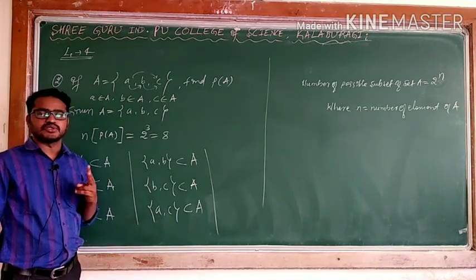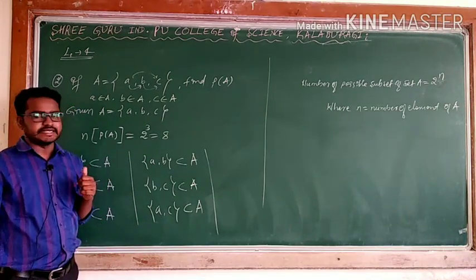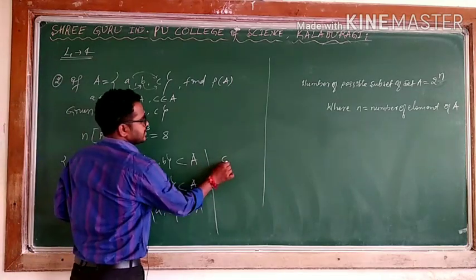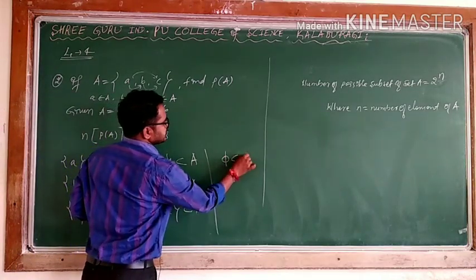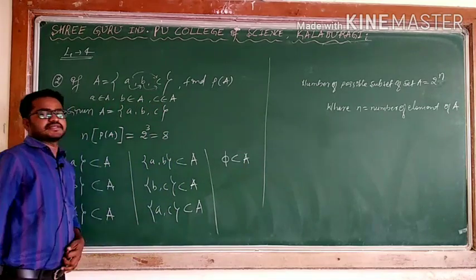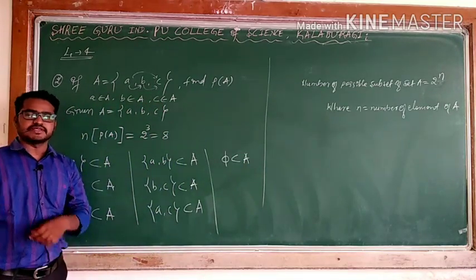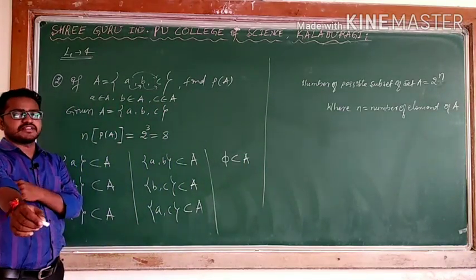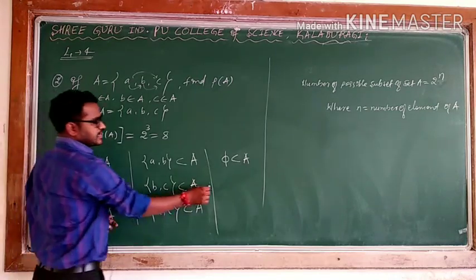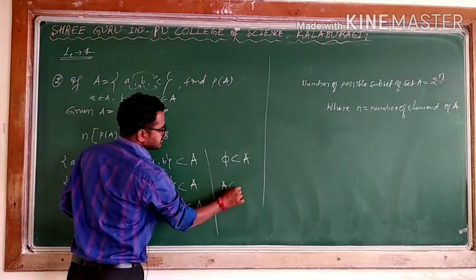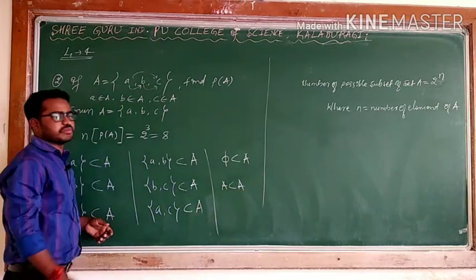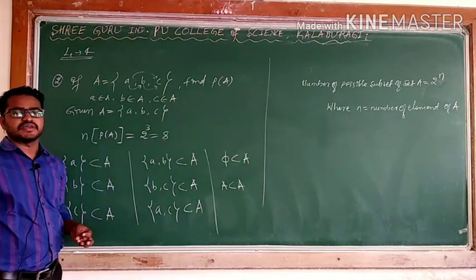Still I need 2 more because we are saying the total is 8. So the empty set is a subset of every set. As I said in the case of subsets, empty is always a subset of every set. And another one: the set itself is a subset. I can say A is a subset of itself. So what is the thing here?